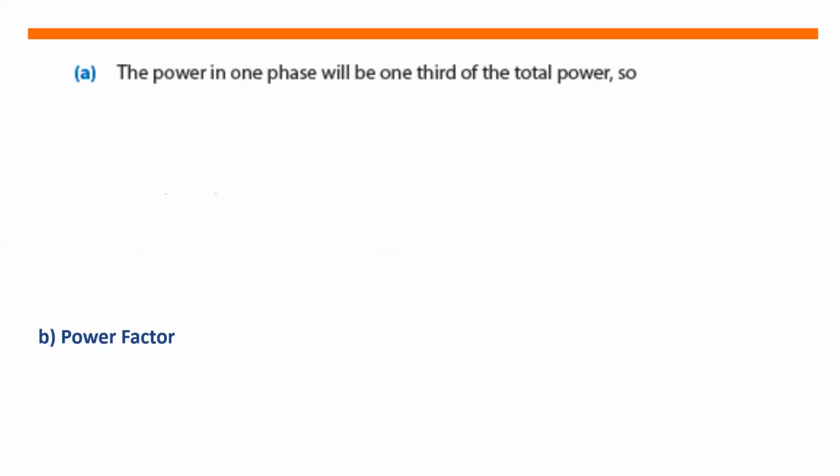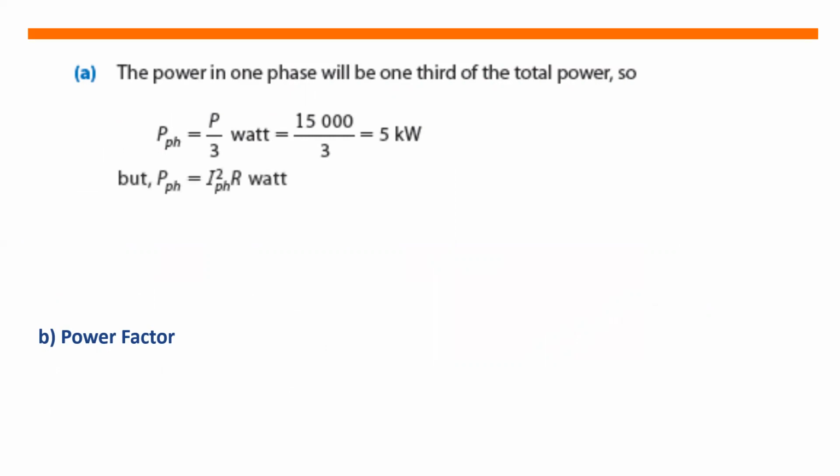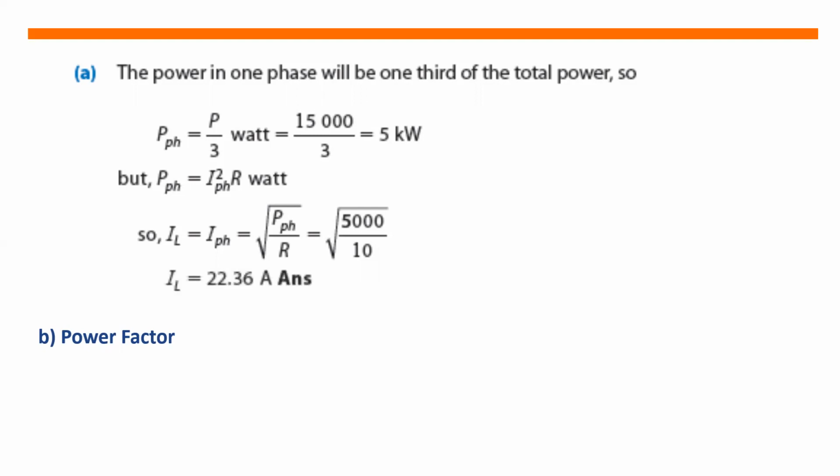So to solve for the line current, the power in one phase will be 1/3 of the total power. So 15,000 divided by 3, that is 5 kilowatts. Since power is equal to I squared R, we can solve for the value of the line current, which is also equal to the phase current, that is the square root of P over R. So that is 5,000 divided by 10. So we get the value of the line current, which is equal to 22.36 amperes.